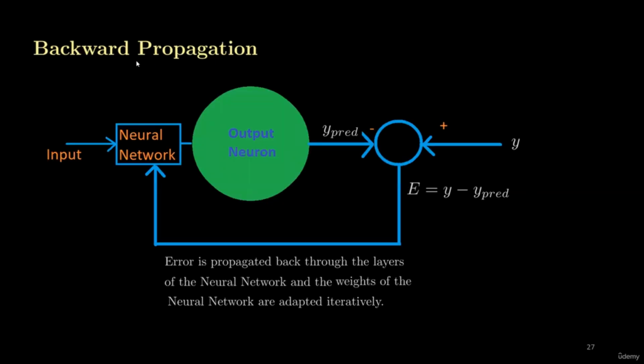Now this is back propagation. What is happening in back propagation? We have an error from the forward propagation, and we are propagating this error back through the neural network. That step is called backward propagation or back propagation. Here we are calculating the error by taking the difference between the predicted value of the neural network and the actual label of a data set.